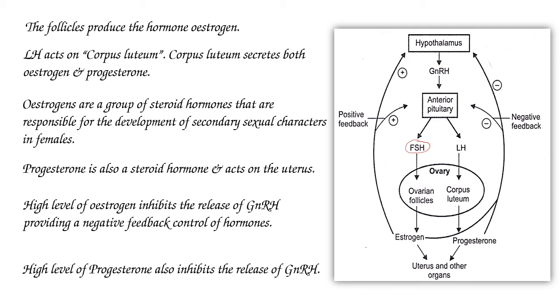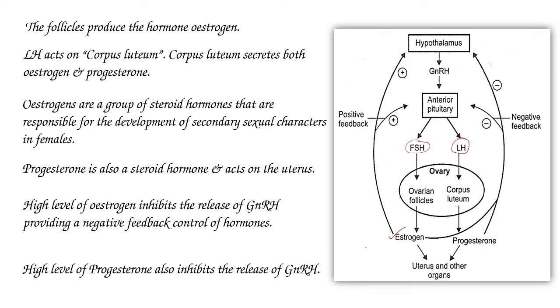The matured ovarian follicles produce the estrogen hormone, and the anterior pituitary also releases the luteinizing hormone.